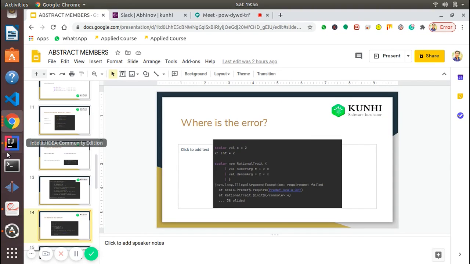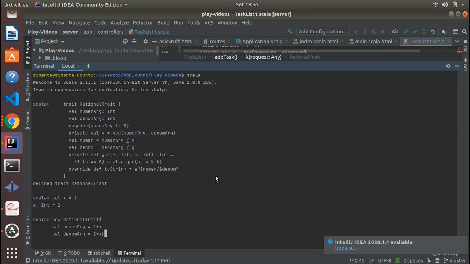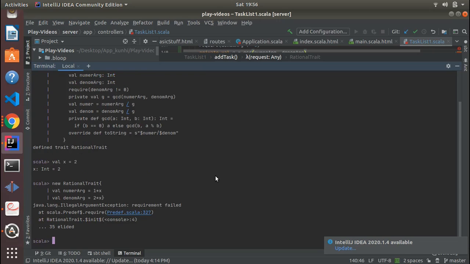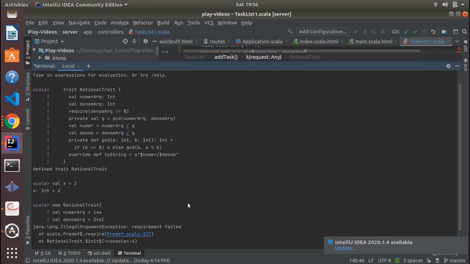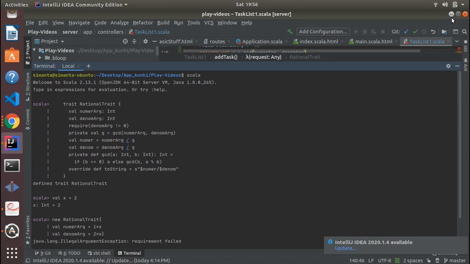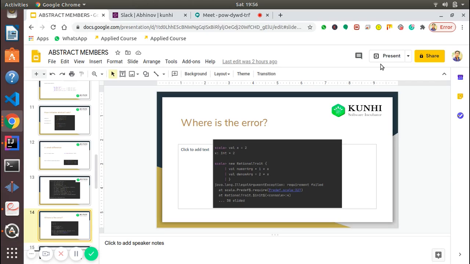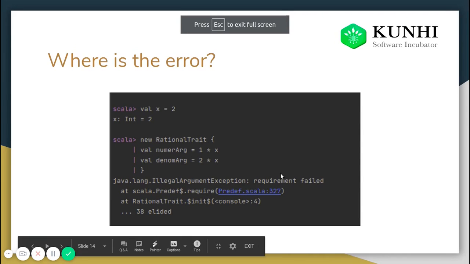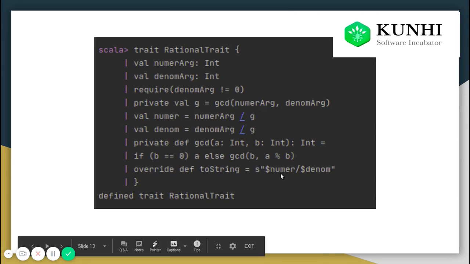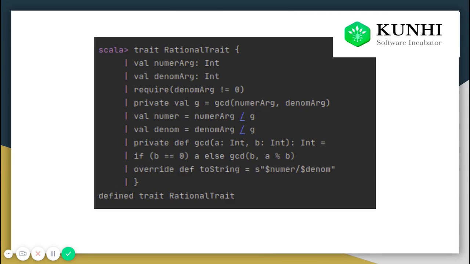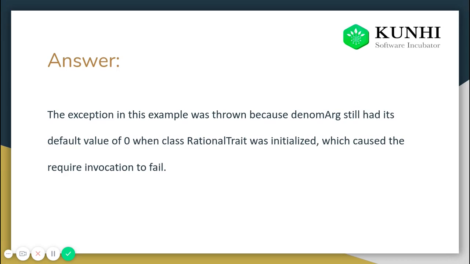Okay, so let's close the process. Yeah, so we have gotten an error. It is showing the requirement failed. So why are we getting that? Let's see what we are doing wrong. Normally, if we compile, we would think that it should be all right. Why is it happening? Let's see.